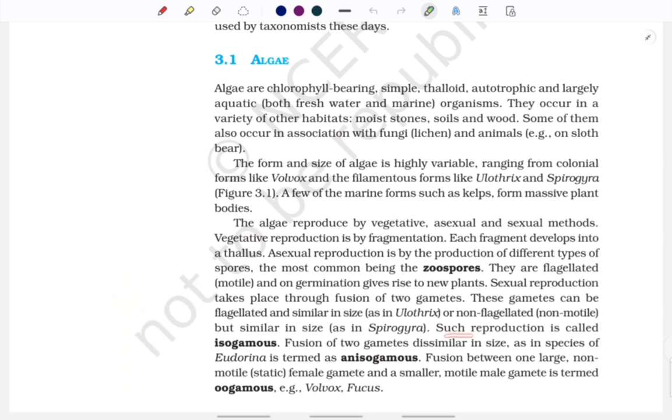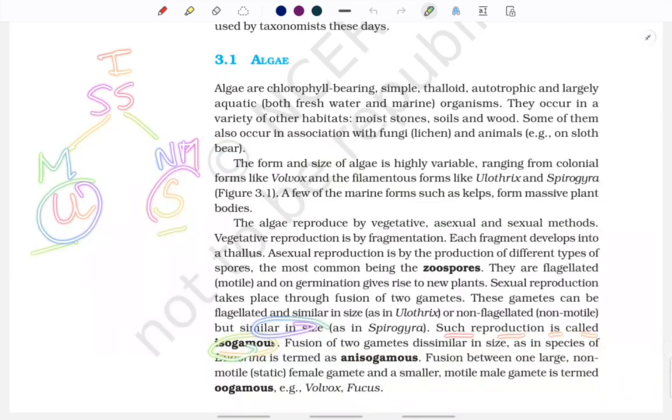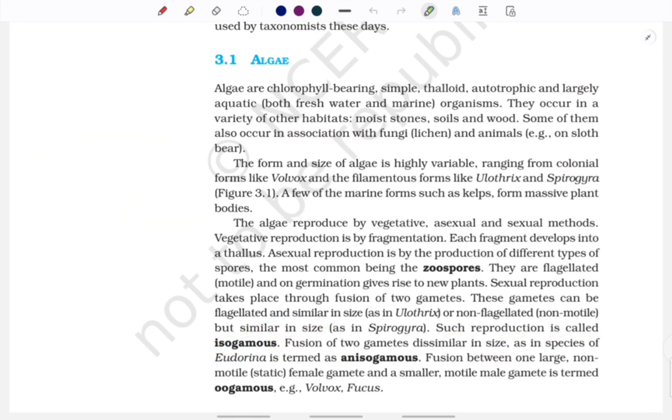Such reproduction is called isogamous. Isogamous as in same size. So same size is known as isogamous. Same size could be motile or non-motile. If it is motile, then it is Eleutherix. If it is non-motile, then it is Spirogyra. Eleutherix and Spirogyra both were what? Filamentous, as we learnt. Alright.